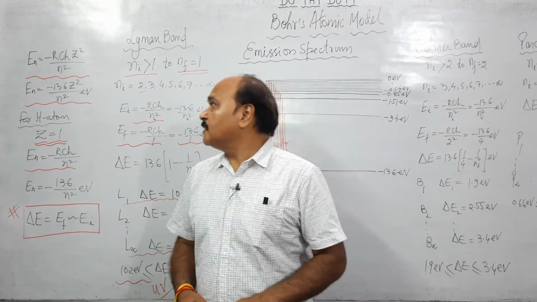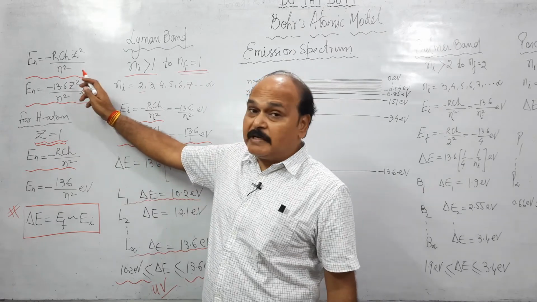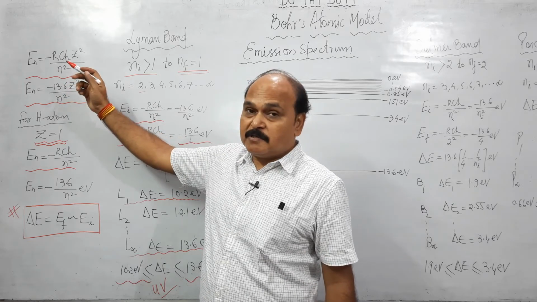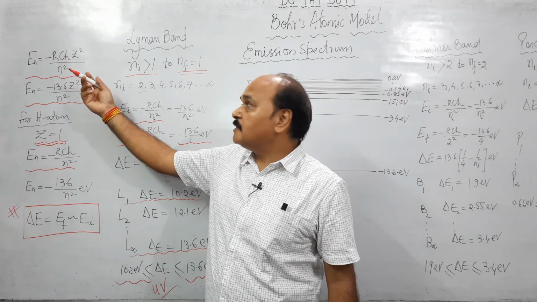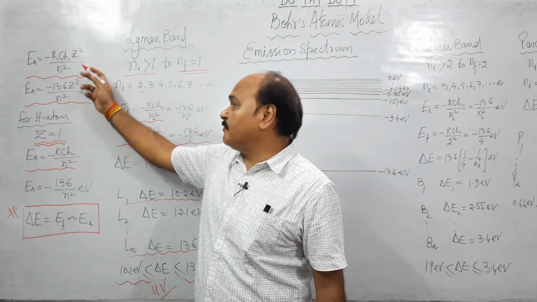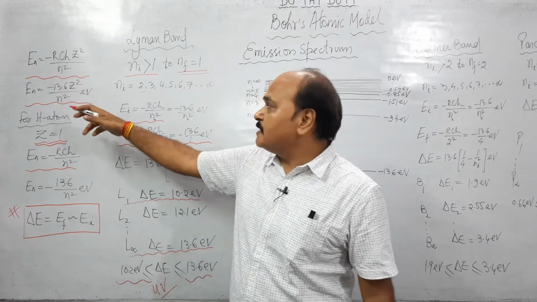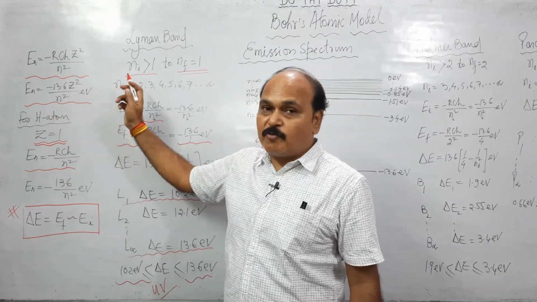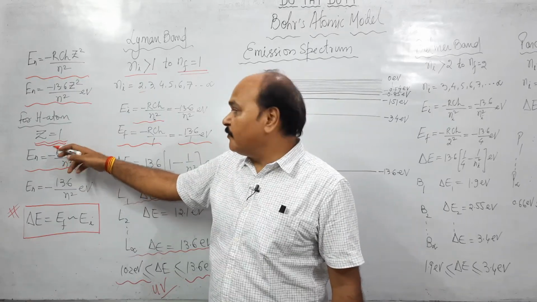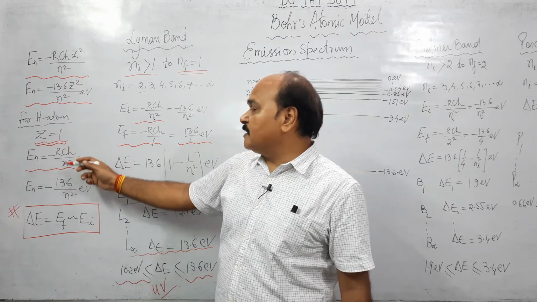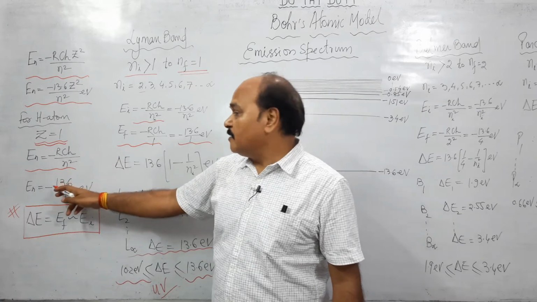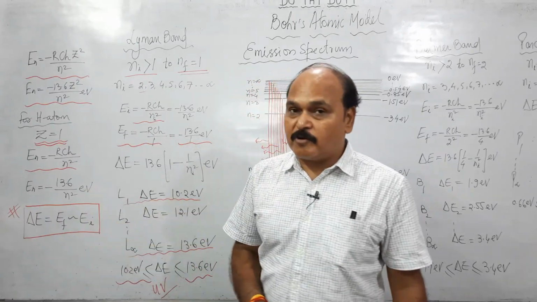Well, children, we know that the energy of an electron in the nth state is minus RCH Z square upon n square. This is energy in terms of the Rydberg constant, and if we substitute the values of the Rydberg constant, C and H, we get the expression of energy as minus 13.6 Z square upon n square electron volt. For hydrogen atom, Z is equal to 1. Therefore, energy in terms of the Rydberg constant is minus RCH upon n square, and in electron volt it is minus 13.6 upon n square electron volt.